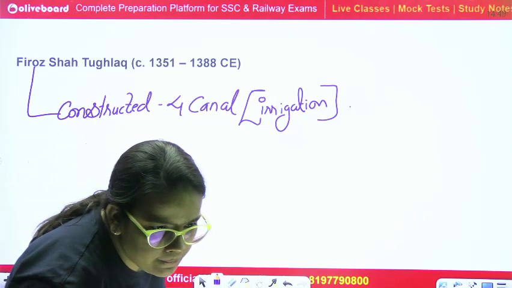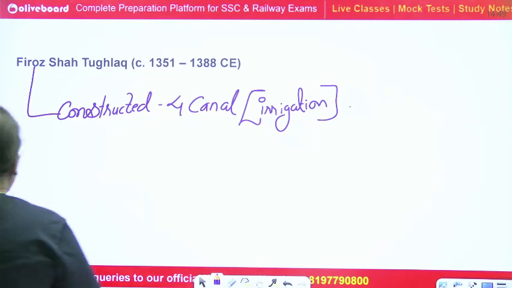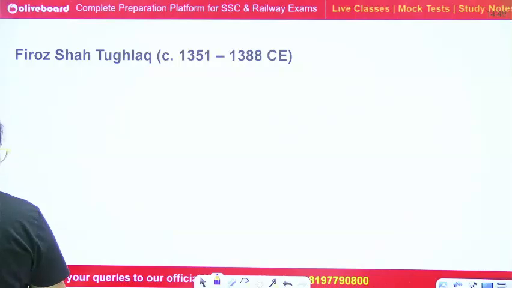Any issues? Okay, clear. So the irrigation part is also mentioned in the case of Firoz Shah Tughlaq. Okay. Now, the last ruler of the Tughlaq dynasty. Anyone?